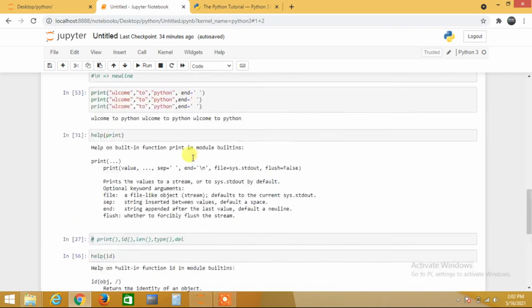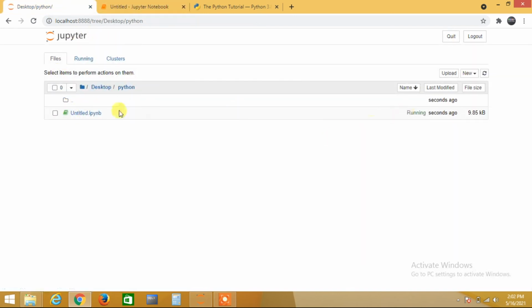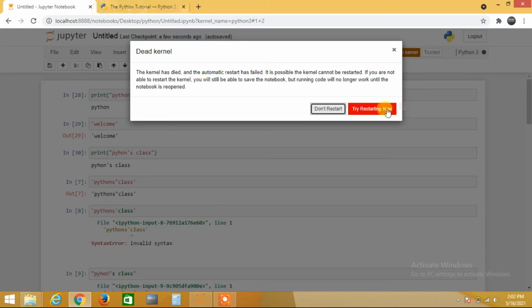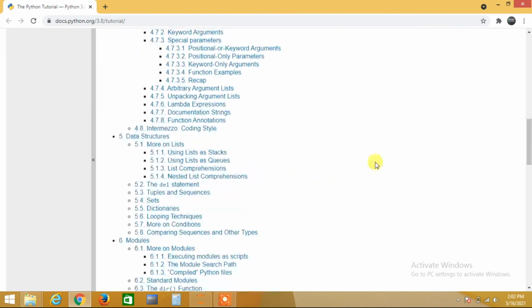And now you people had the example and all those things, right? So now you can save here. After saving you can close this file. Just go here, and this file is still running, right? So when you click here, you can do shutdown. After shutdown, your file is going to shut down, and you can just close all these windows. Okay, just close.